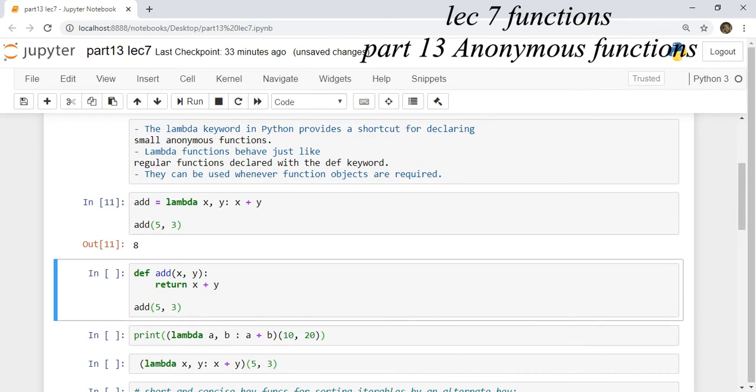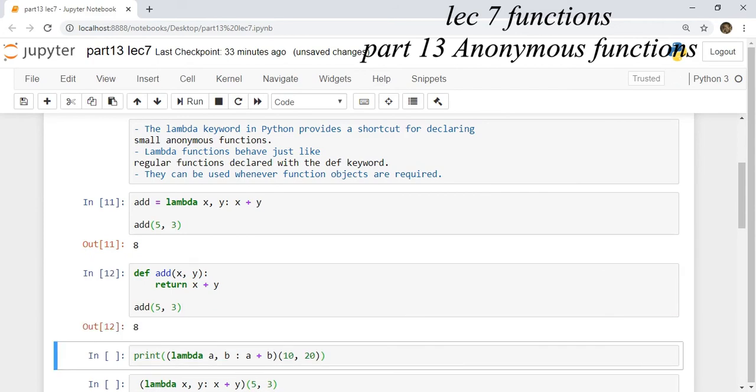Or the same function can be created using the def keyword. def add x comma y, and what we are returning is x plus y. You call the add function with 5 and 3. 5 is accepted as x, 3 is accepted as y, 5 plus 3 is computed and returned here. As we are calling it directly in the cell, the value will be printed in the output.